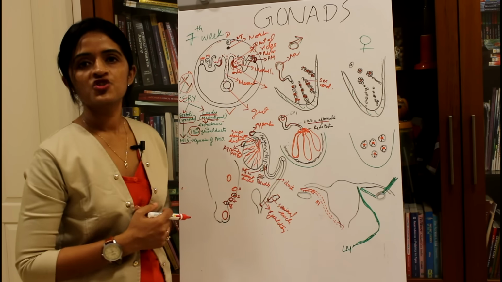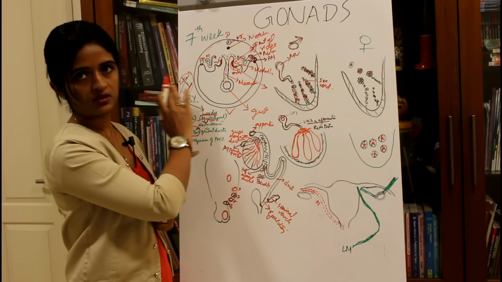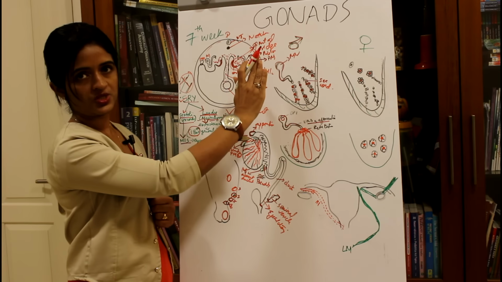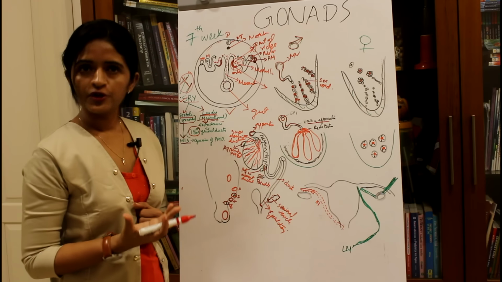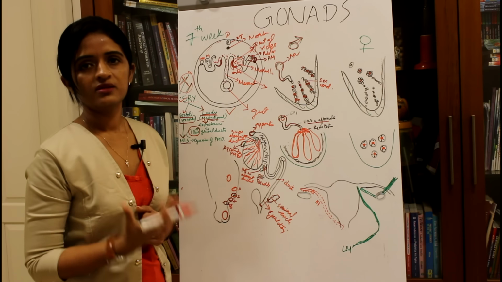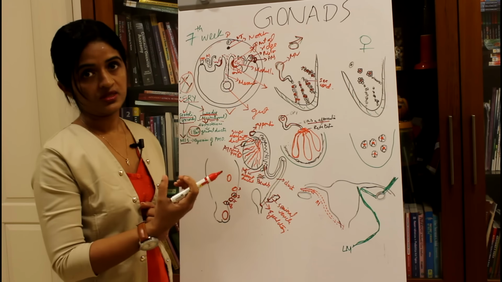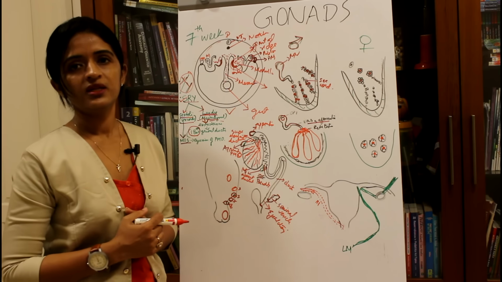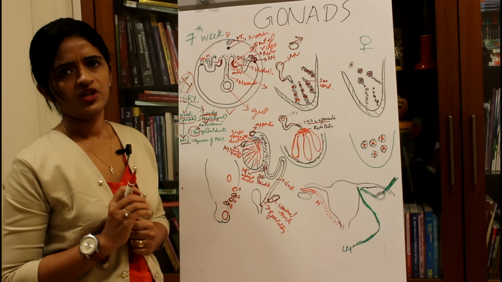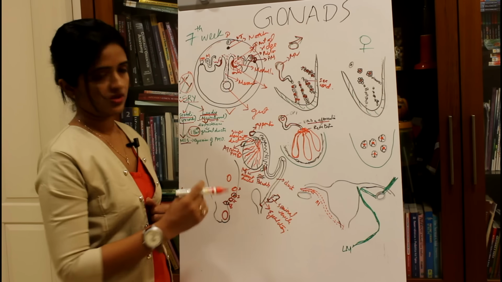Now we have already mentioned that the testis, the gonad, is developing at the level of the lumbar region. That is why we have taken a cross section at the level of the lumbar region. But we already know that we are seeing the testis in the scrotal sac. So how is the testis brought back into the normal position in the scrotum? Again, there are many theories. I will be just mentioning two or three factors which are going to determine the position of the testis.